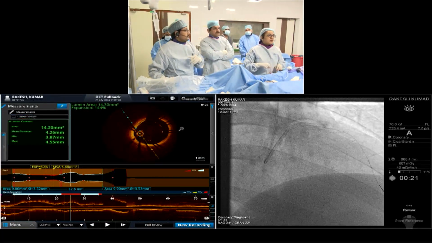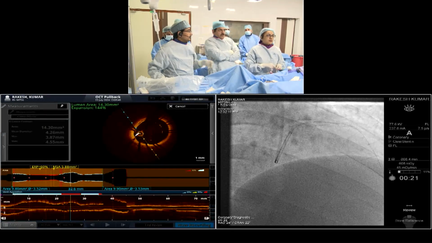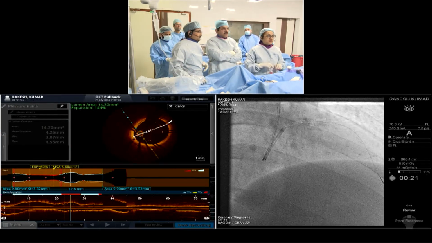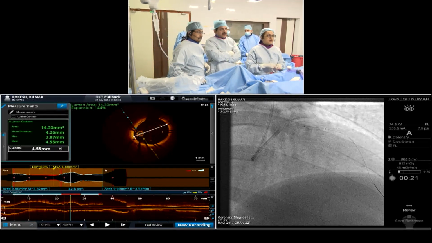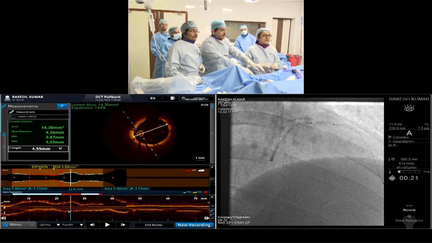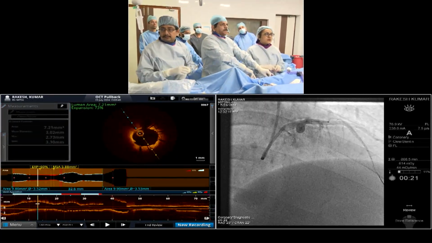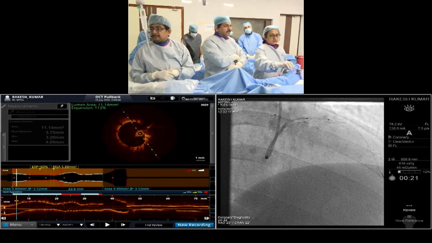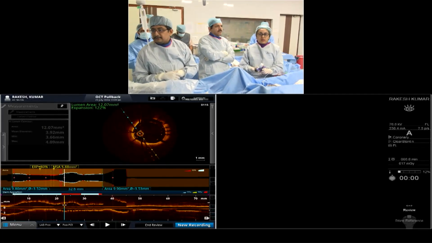Distal under expansion maybe because we hadn't prepared the bed. I mean, we hadn't pre-dilated. But see, we are more concerned about the ectatic segment. We have to match that. Yeah, I think that's the part. How much malapposition in the ectatic segment?